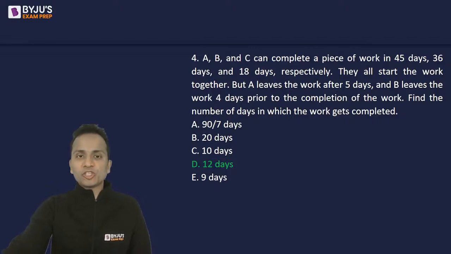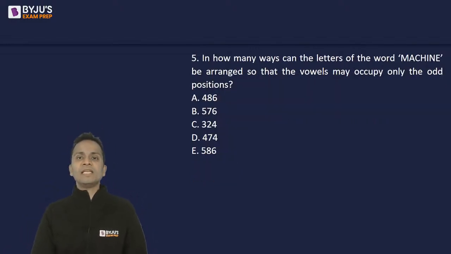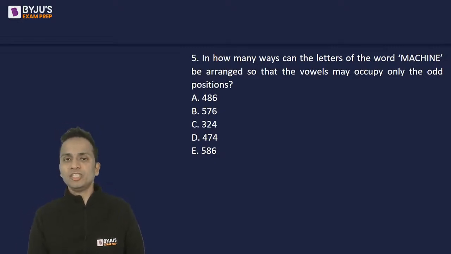Okay, so next question, question number 5. In how many ways can the letters of the word machine be arranged so that the vowels may occupy only the odd positions?